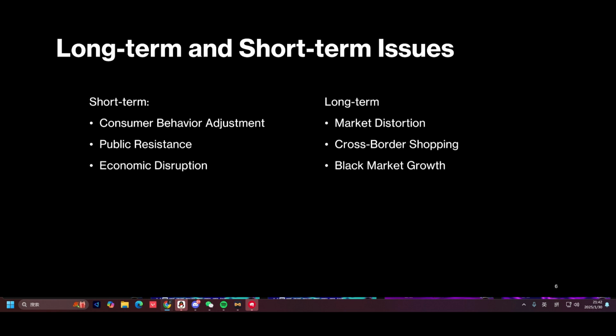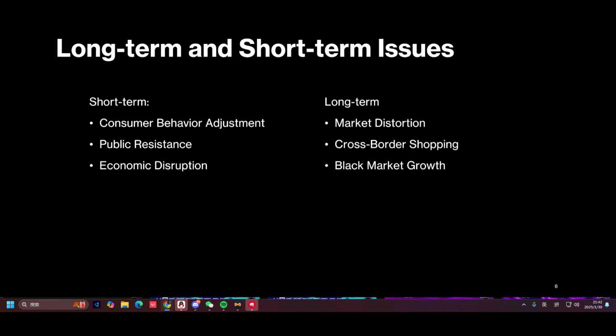And there's going to be a public resistance because there's going to be an immediate backlash, like strikes from consumers and businesses, especially if the tax was too much or too unfair to the consumers. And it'd be an economic disruption. So rapid changes in alcohol prices can temporarily disrupt the market, which affects everything from sales to employment within the industry,